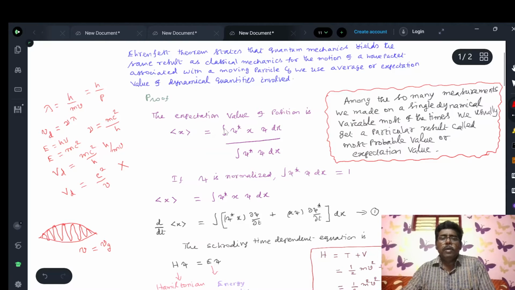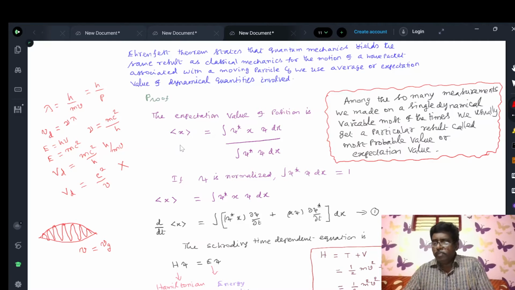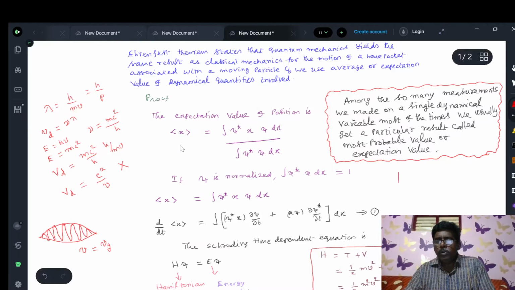Now the expectation value of position, x is position. Position is a dynamical variable, that means a quantity which varies with time. Suppose a particle is in motion; that is called a dynamical variable. A person is starting his journey from point A to point B. Say at t equal to 0, the person is present here.